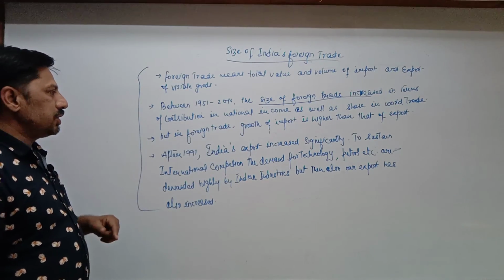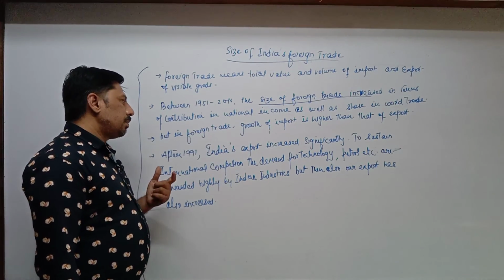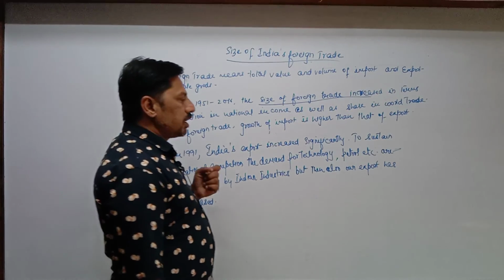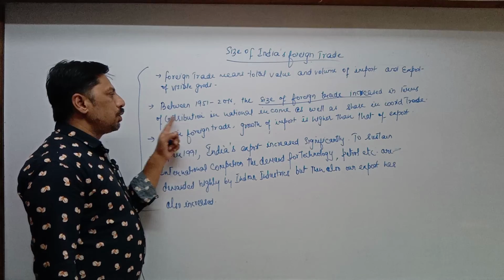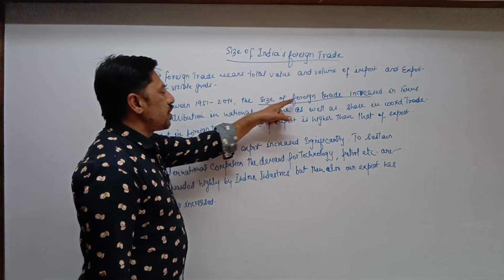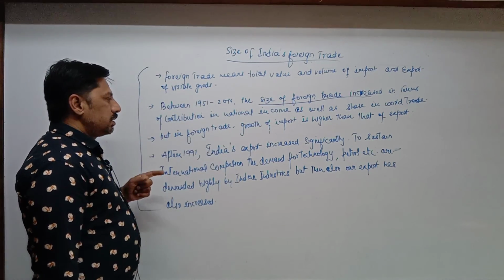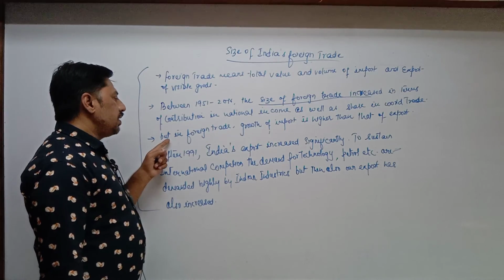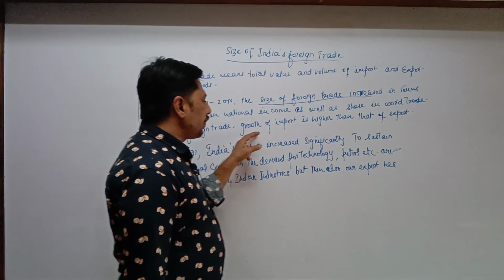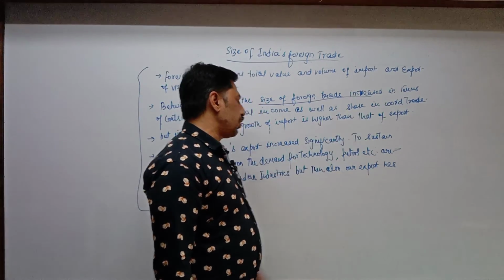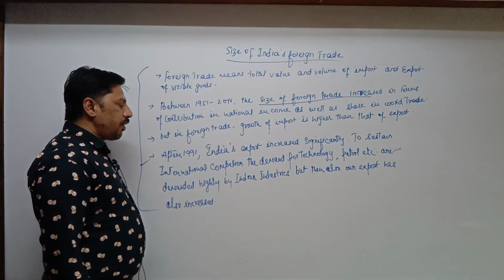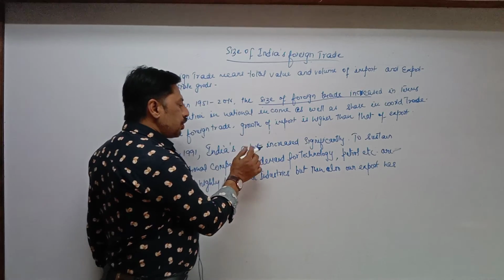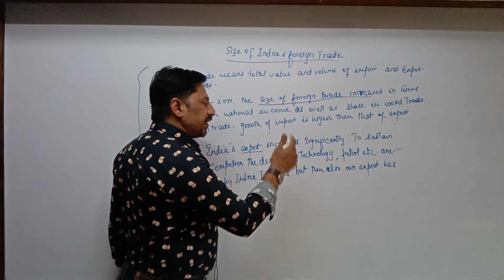Percentage of contribution in world trade has increased as well as national income also increased due to expansion of foreign trade. But the matter of concern is that in foreign trade still growth of import is higher than that of export. But after 1991, means after economic reforms, India's export has also increased significantly.